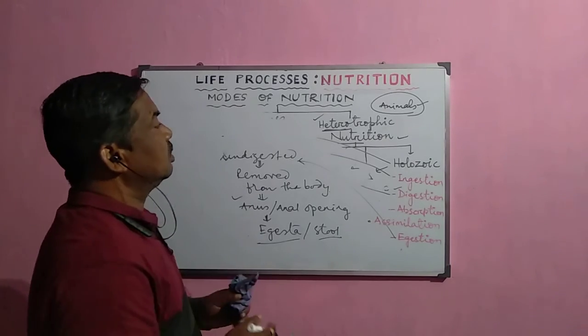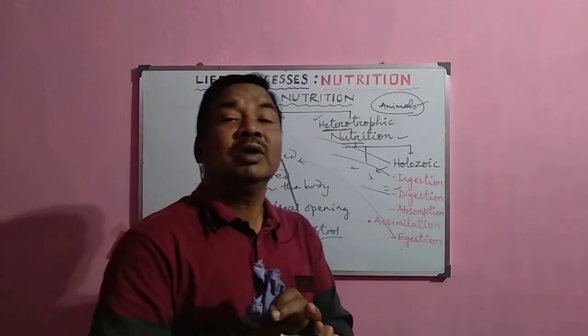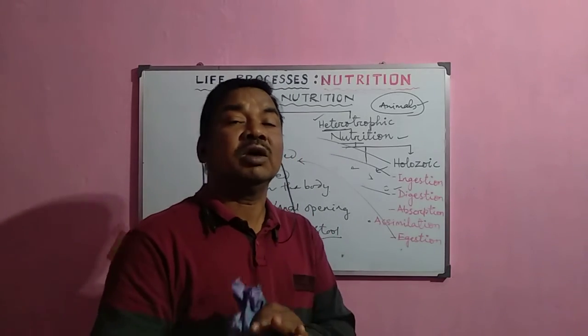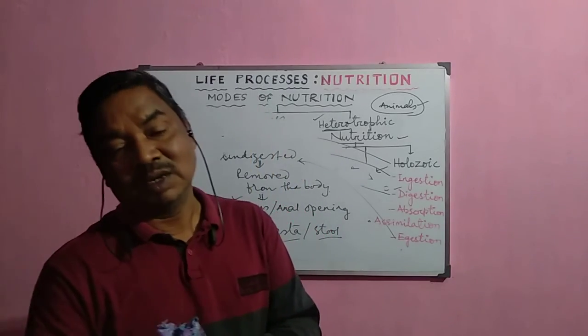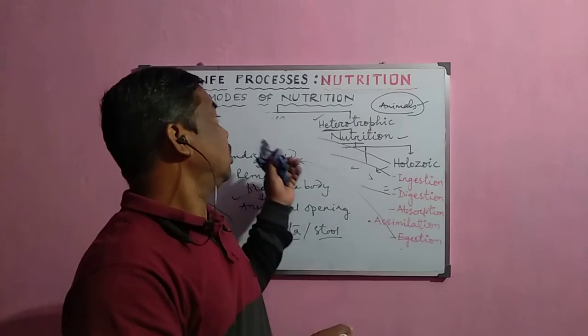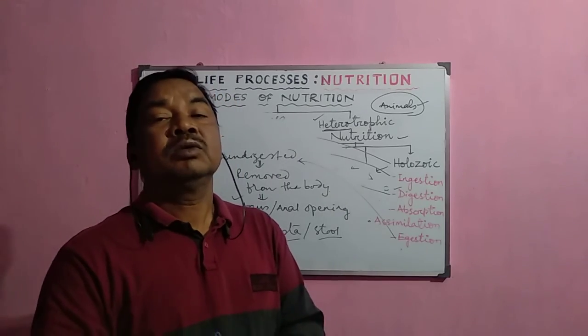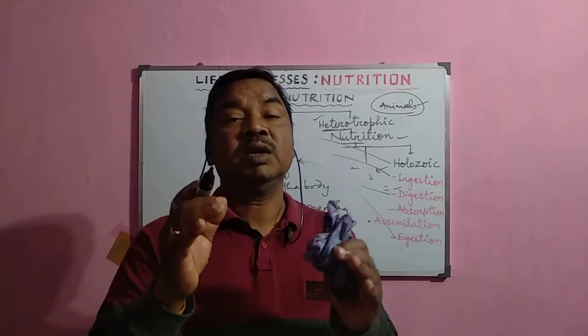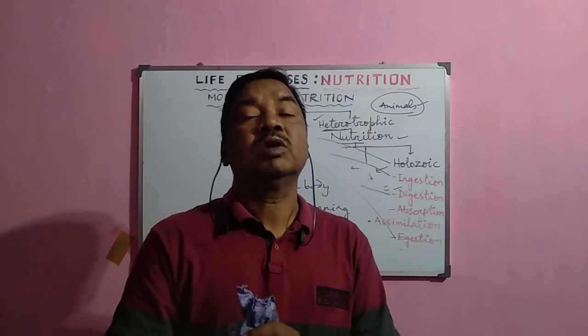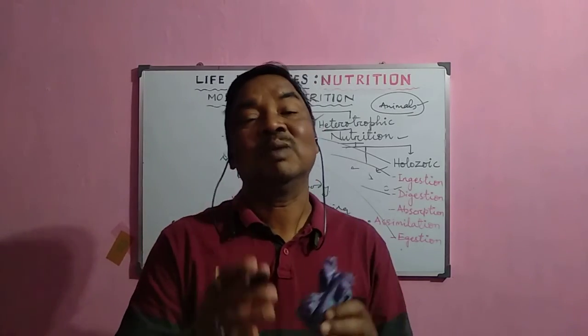So these are the different modes of nutrition that occur in different groups of animals, and also in autotrophs, that is, in plants. These are the basic modes of nutrition in different groups of organisms.